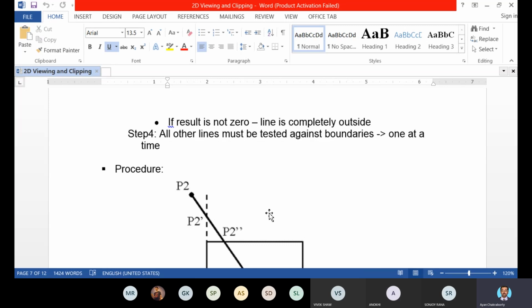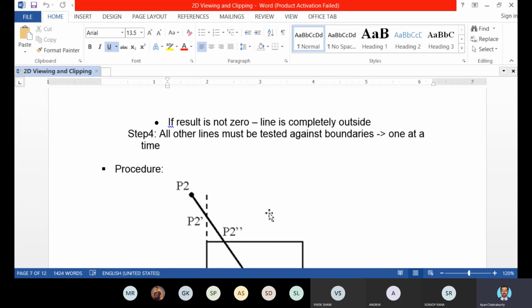No trigonometric or arithmetic operations are required. If you get a non-zero result, then the line is completely outside the window, so it will be completely invisible.